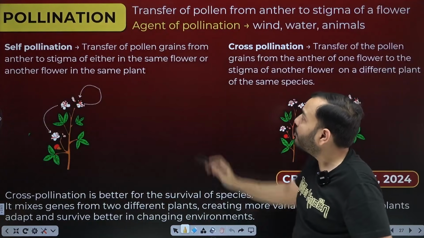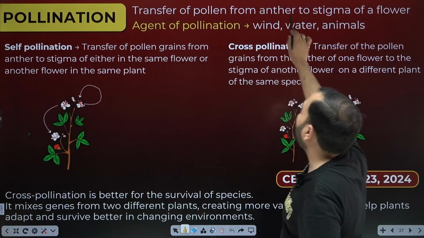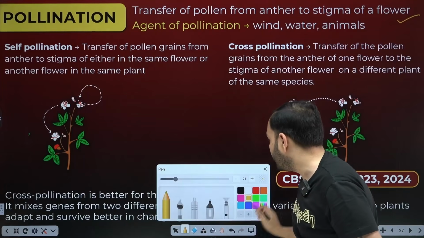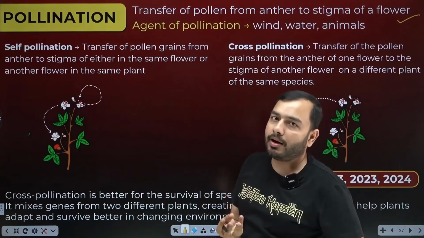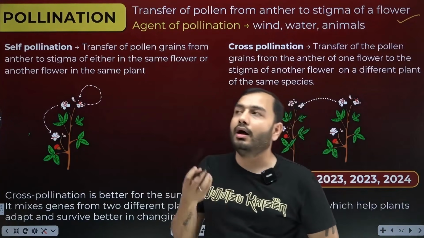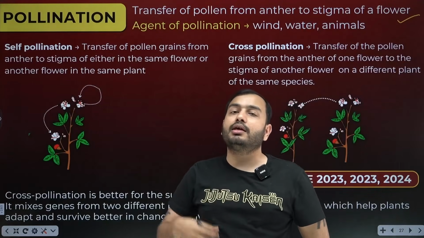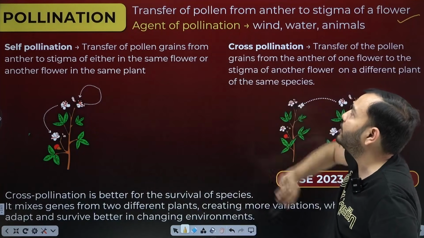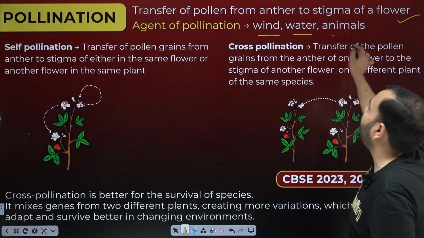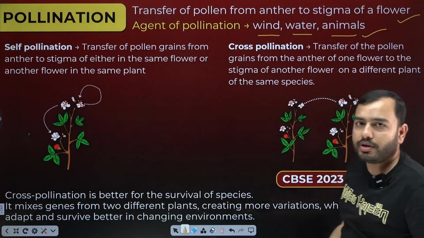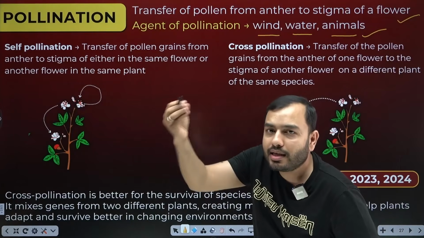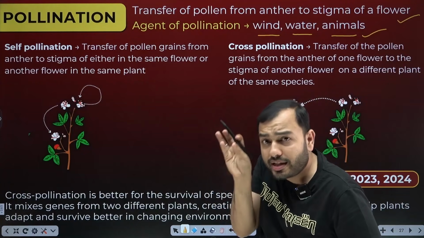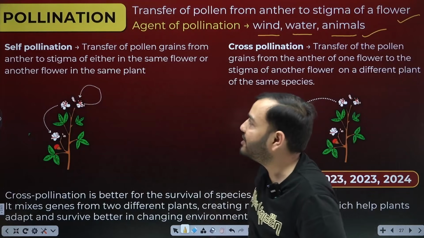What is pollination? Transfer of pollen from anther to stigma of a flower. How will the pollen grain reach from anther to stigma? Who carries the pollen grain? Wind carries it, animals carry it, birds carry it, water carries it. We call these agents of pollination. Wind, water, animals, what are these? Agents of pollination. What do they do? They carry pollen grains from male to female. And what is inside the pollen grain? The male gamete.